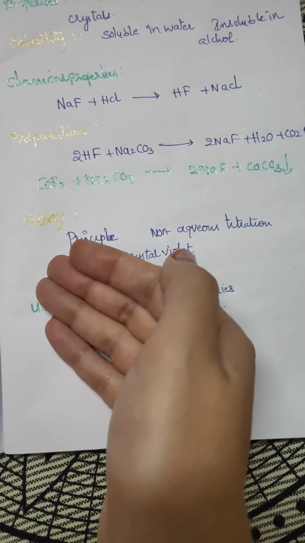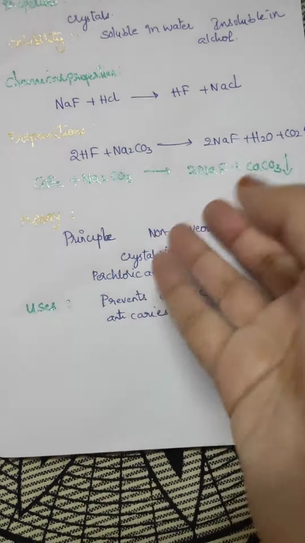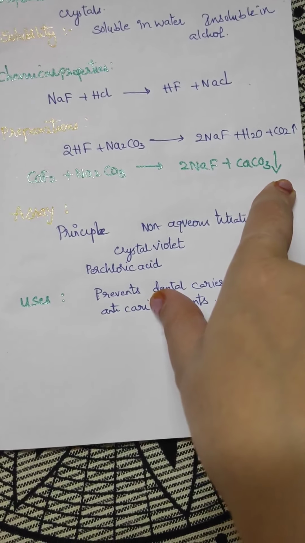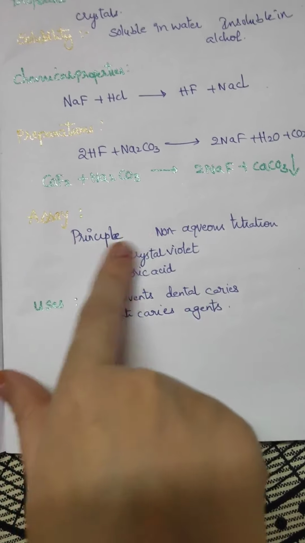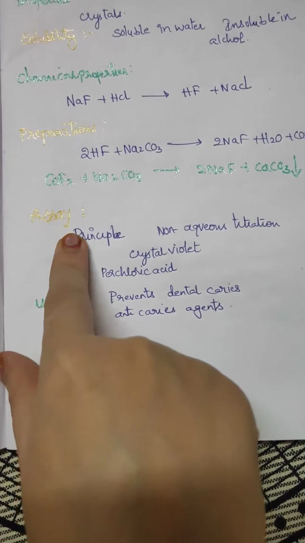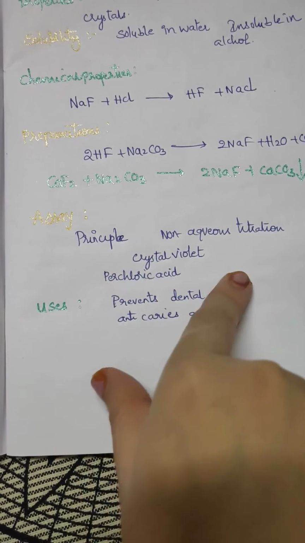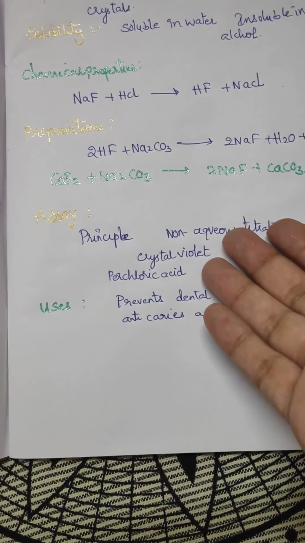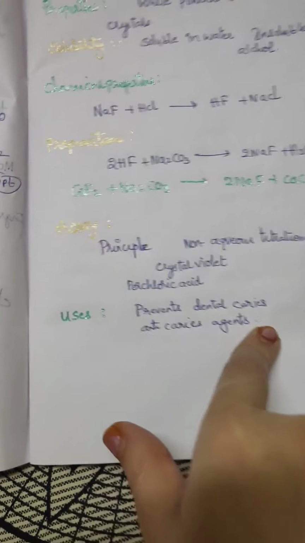Or else calcium fluoride reacts with sodium carbonate to give sodium fluoride. Here CaCO3 is a precipitate. CaCO3 means calcium carbonate. Okay, assay principle used in sodium fluoride is non-aqueous titration, the indicator is crystal violet, and perchloric acid is the acid. Okay, uses: prevents dental caries, anti-caries agent.